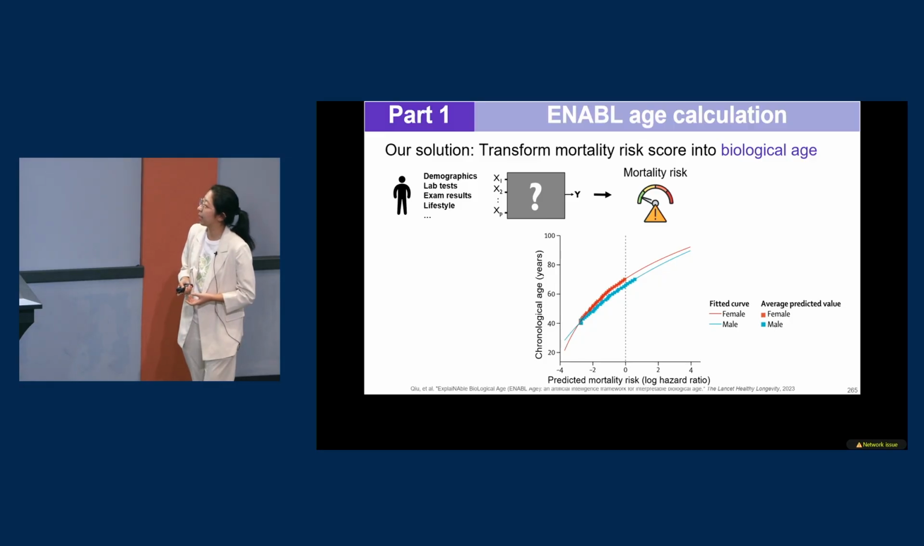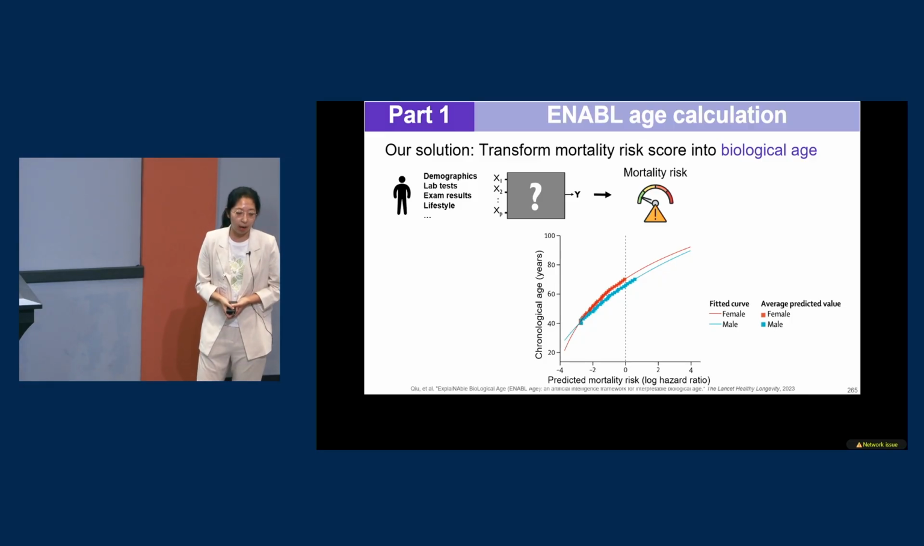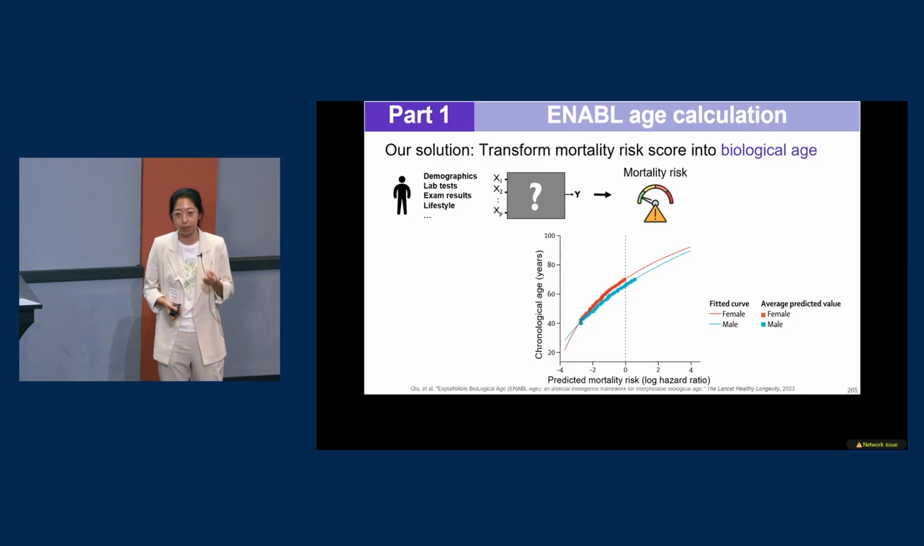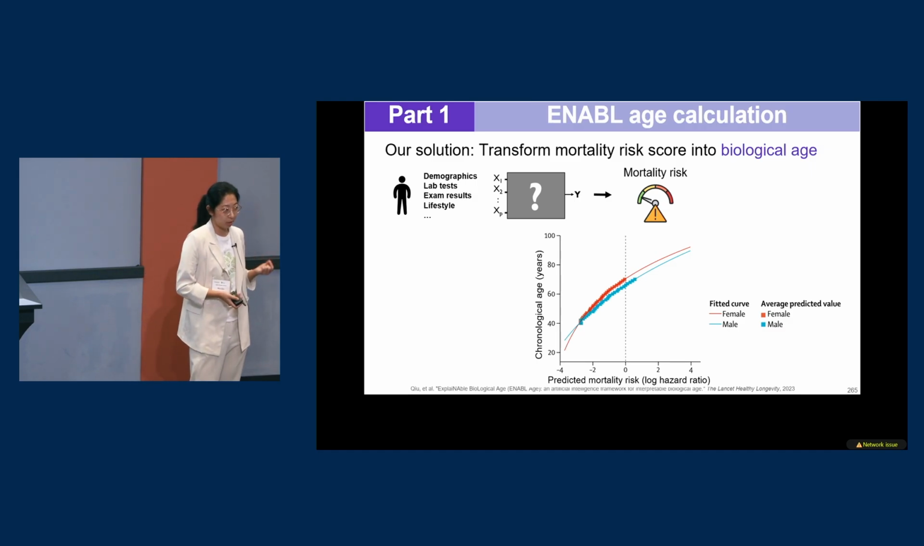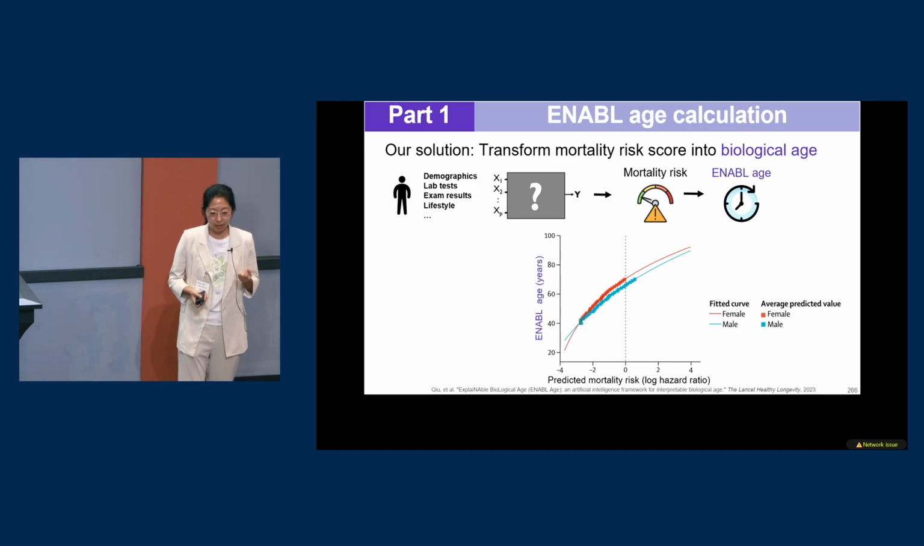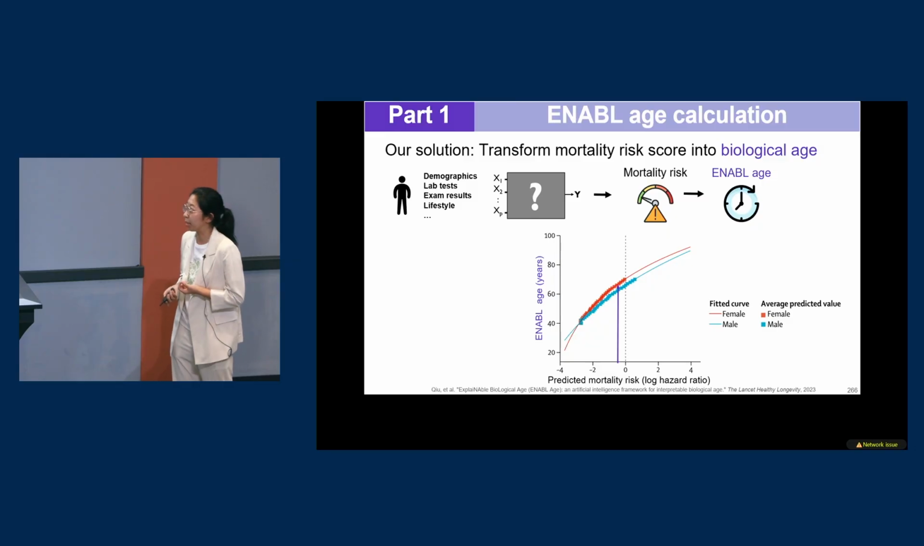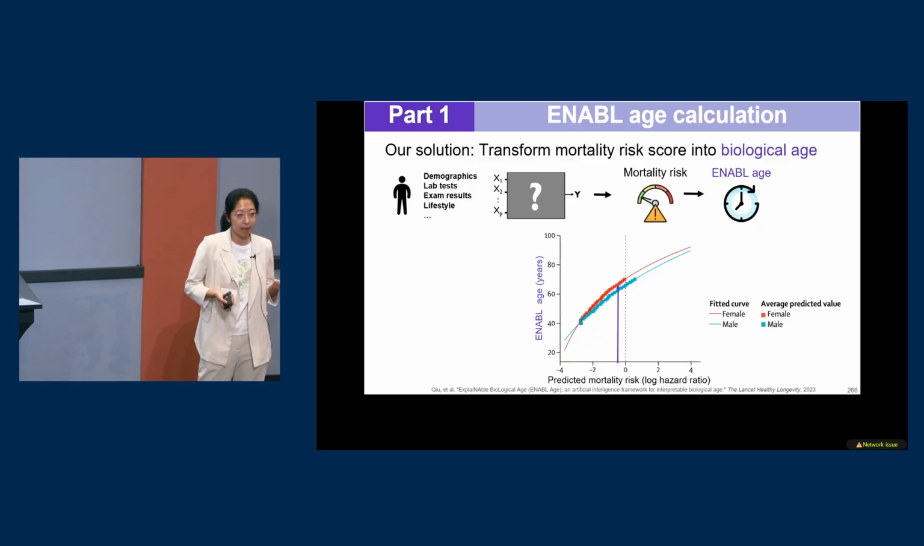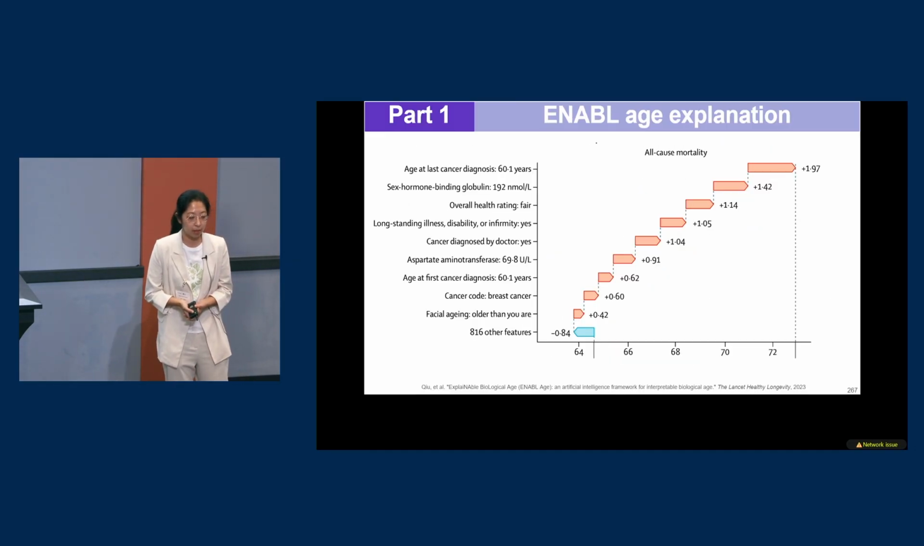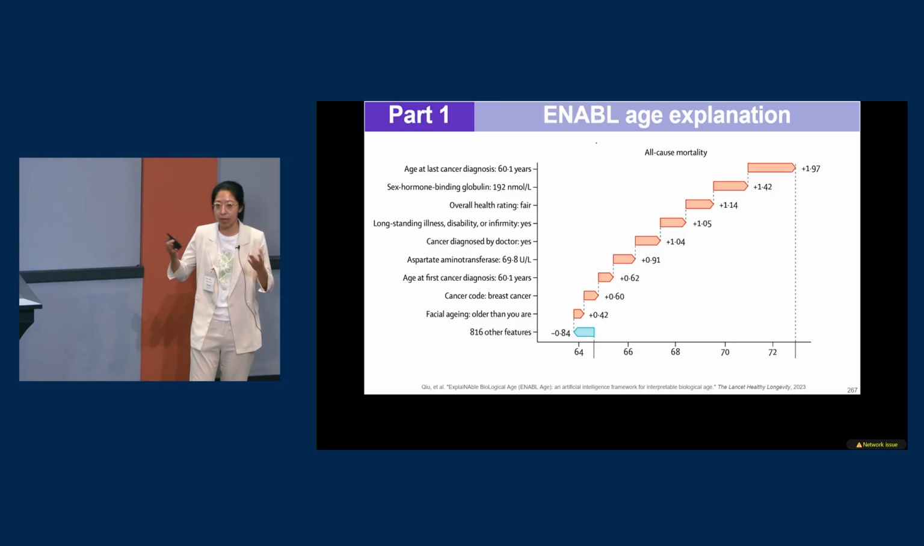Here we can see that for female and male, we fit a log curve between the average predicted mortality risk and chronological age. Then with this curve, given a predicted mortality risk, we can easily map it to EnableAge. And then we use explainable AI to open this black box.